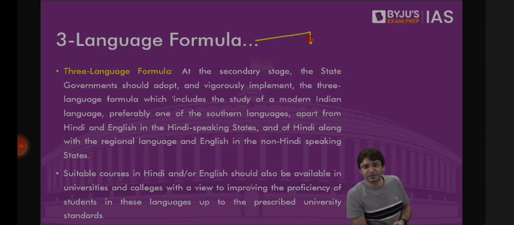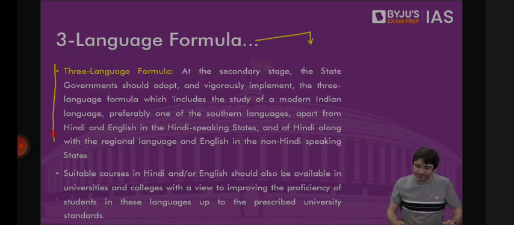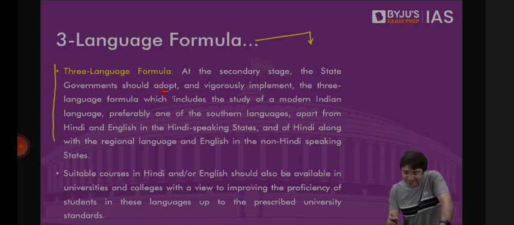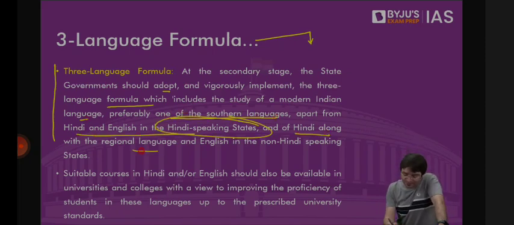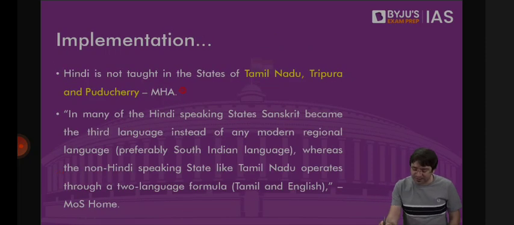So we can say that this 3-language formula, which meant that the state governments should adopt and vigorously implement the 3-language formula, which includes the study of a modern Indian language, preferably one of the southern languages, apart from Hindi and English in Hindi-speaking states, and of Hindi along with the regional language and English in non-Hindi states. But what has happened is Hindi is not taught in the states of Tamil Nadu, Tripura, and Puducherry, says the Ministry of Home Affairs.